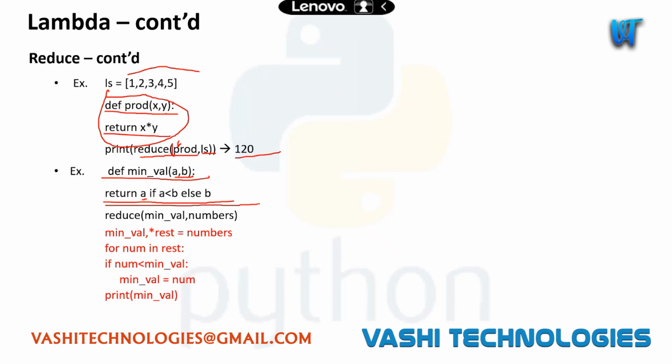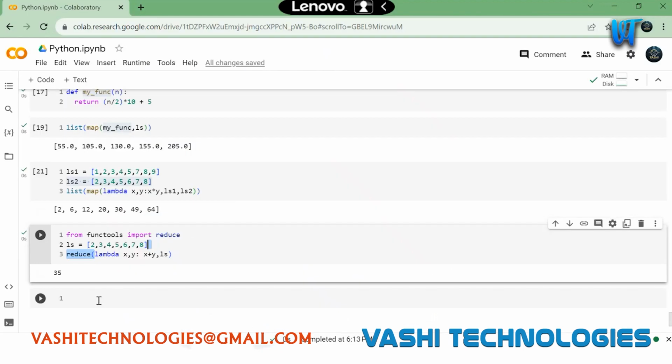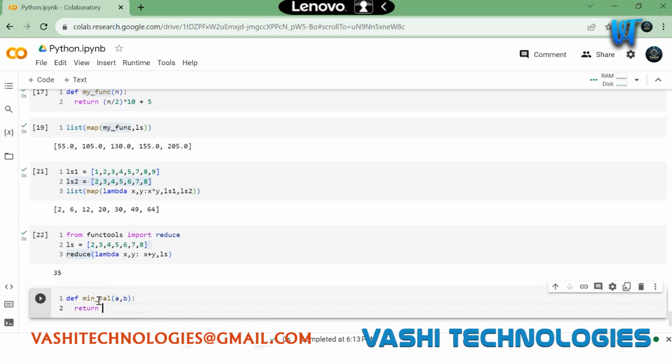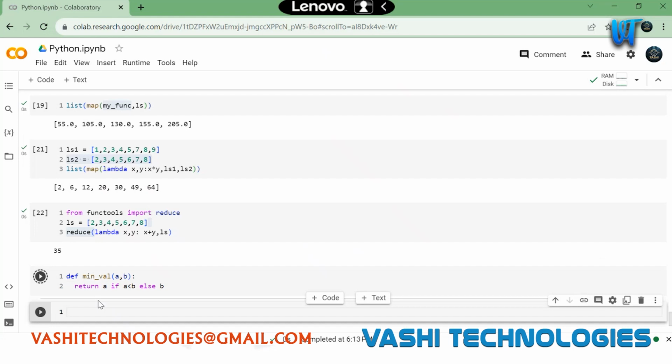If you see here, what I am trying to do is I am taking a list. Let me take this list. Okay, I have this list, right? I have one function which is minval, and it is taking two numbers, a comma b. It is returning a if a is less than b, else b. The function will just return the minimum number from both.